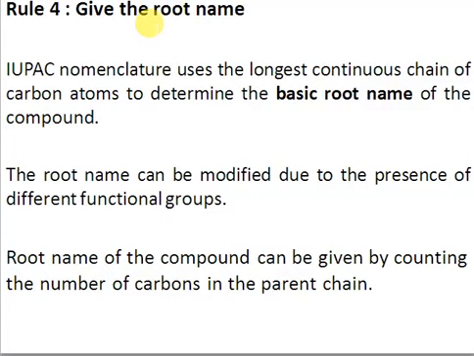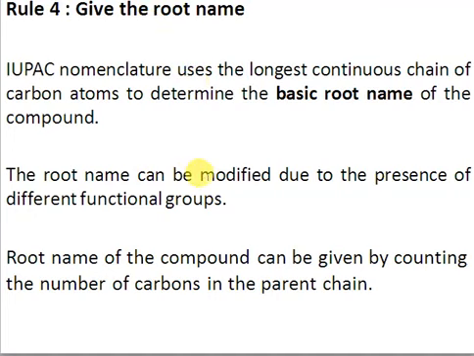So hex is the root name. Root name can be modified if there is any functional group. For example, if you have pent of pentane as a root name, and if the functional group is carboxylic acid, then the root name will be modified as pentanoic acid, right? So in pentanoic acid, the oic acid will be the suffix, right?